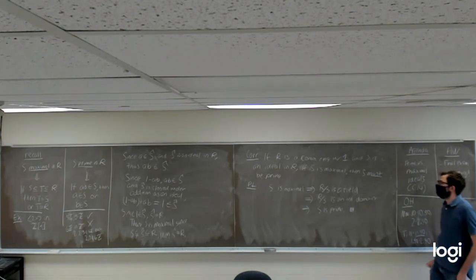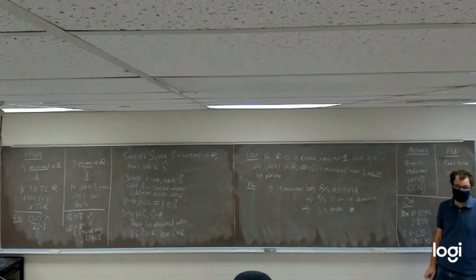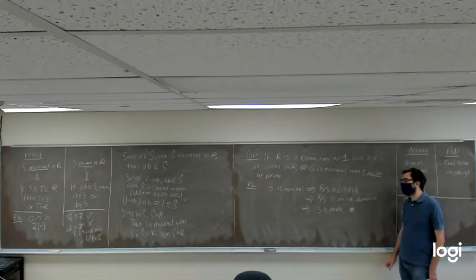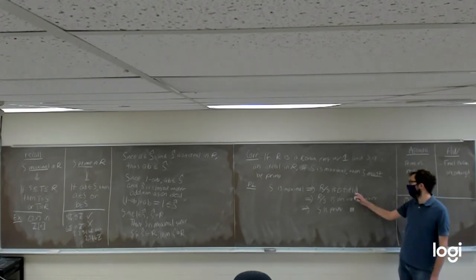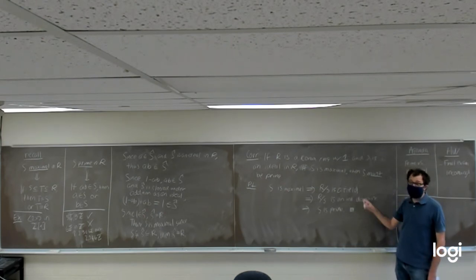S is maximal, then the quotient ring's a field, which means the quotient ring's an integral domain, which means S is prime. And notice this doesn't work in reverse, because while all fields have to be integral domains, not all integral domains have to be fields.